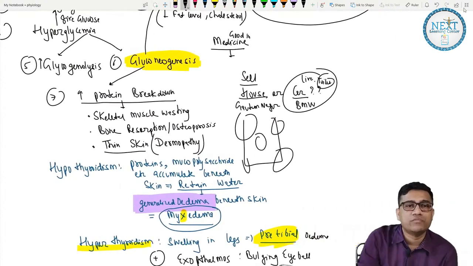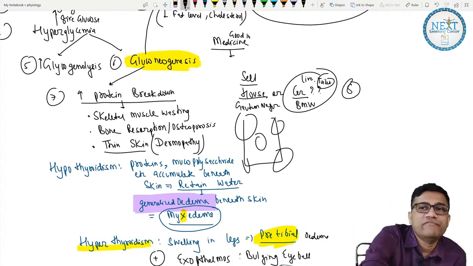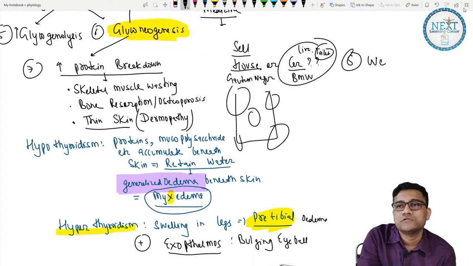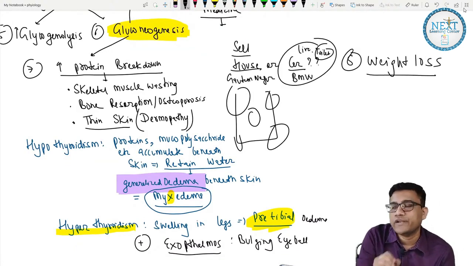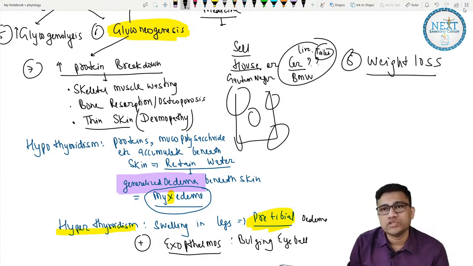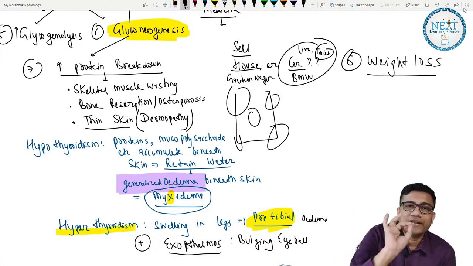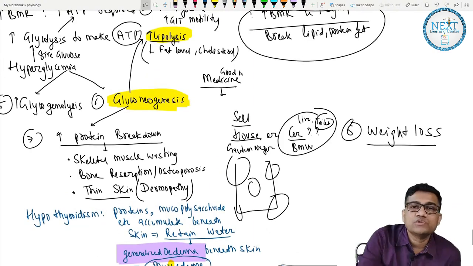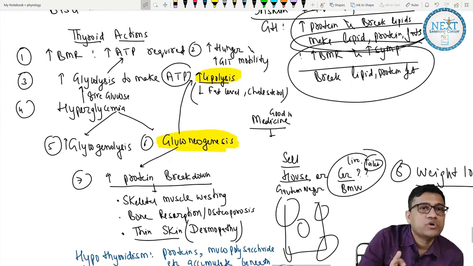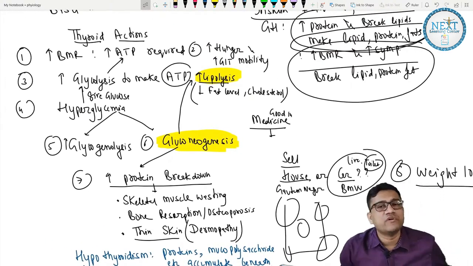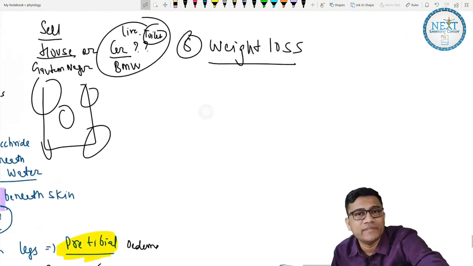Because of all the breakdown, the answer is number 8, there will be weight loss. Weight loss, breakdown of proteins, high glucose level, low cholesterol, high BMR, all are features of hyperthyroidism. I'll write them at the end.